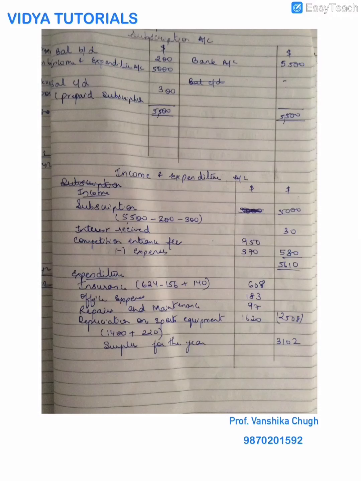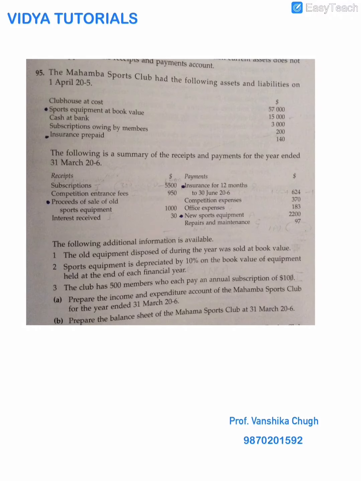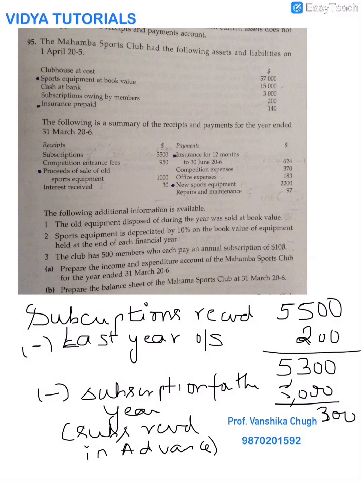An alternative way of calculating your subscription can be as a working note. I will first write the subscriptions that I have received. I have received 5,500. Now I have to find what is exactly for the last year and what is currently for this year and what is still outstanding or anything prepaid or pre-received of the current year.